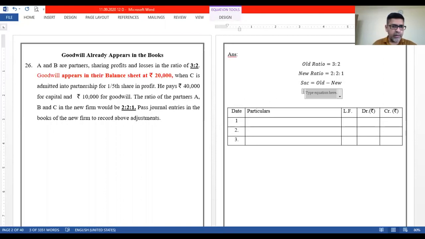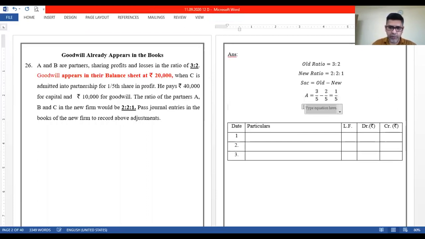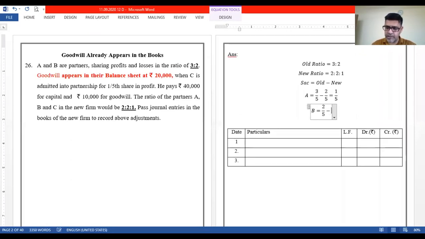For A, old share is 3/5 minus new share 2/5, so 3/5 minus 2/5 is 1/5. For B, it is 2/5 minus 2/5, so B has not sacrificed anything. So it is very clear from the calculation that A is the only one sacrificing for C.